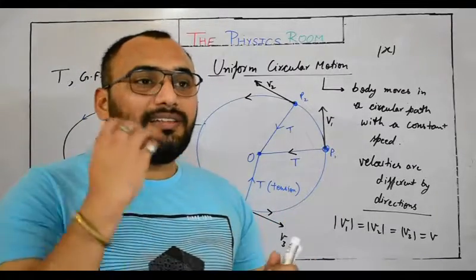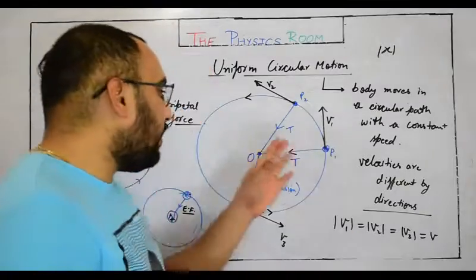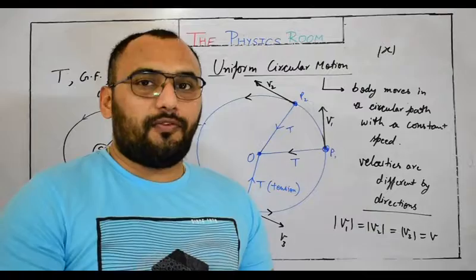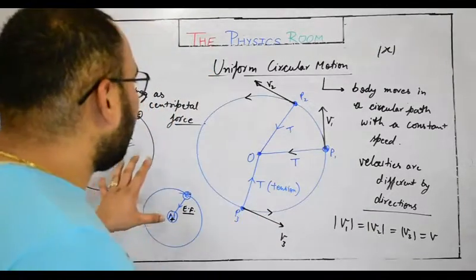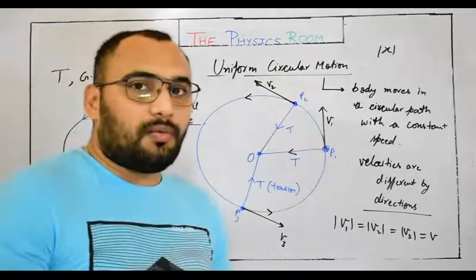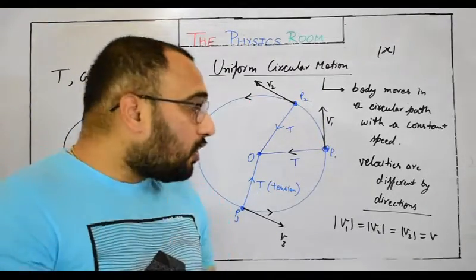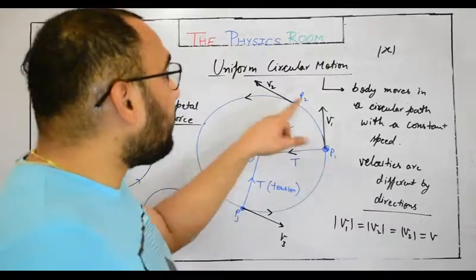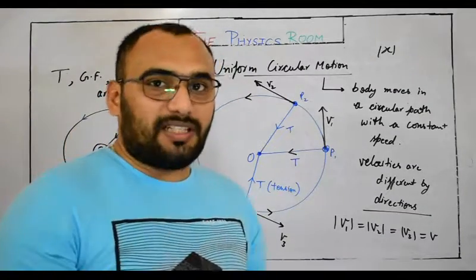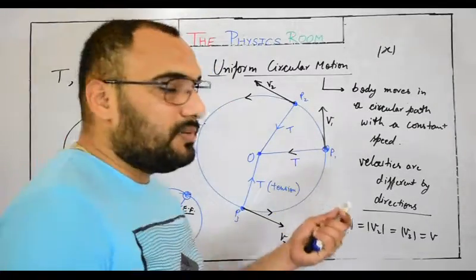In a body, and they are directing towards the center of the circular path always. Such type of forces are known as centripetal forces. So I hope centripetal force is very clear for you. And what is the meaning of uniform circular motion? For uniform circular motion, the body must revolve with a constant speed or by fixed value of its velocity. Direction would be different every time.